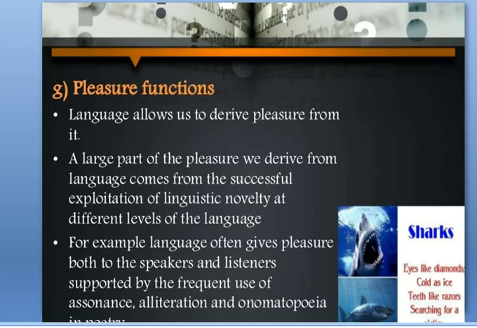For example, we use alliteration in it, we use assonance in it, we use different things. Like in poetry, we use different types of strategies. We exploit the language in that very way which could give us pleasure. So another function of language is that it is used for pleasure. It provides pleasure to the people, to the listeners, to the speakers.